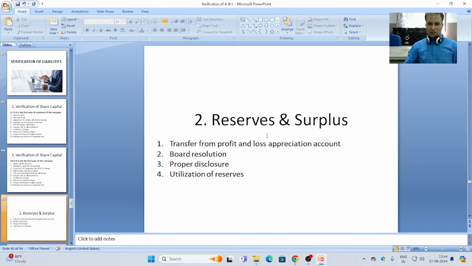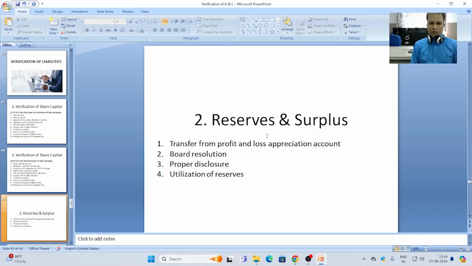Next is reserve and surplus. Reserve and surplus include the profit earned by the company for the current year and, in addition to the current year, from previous years.